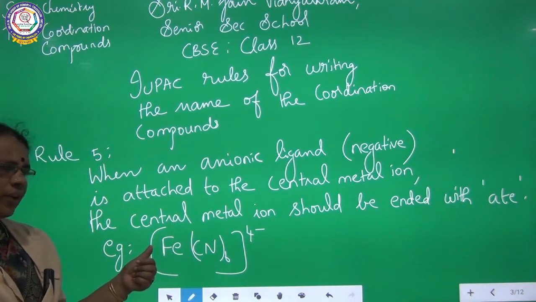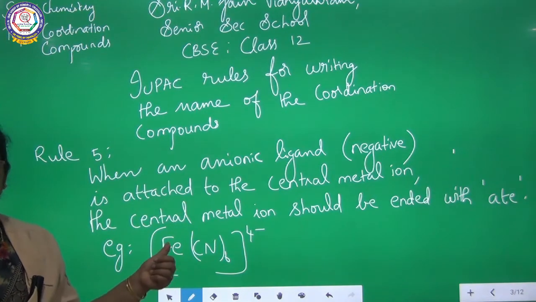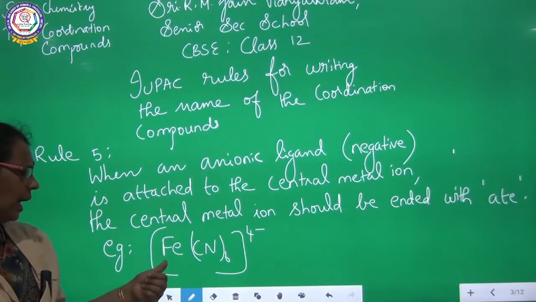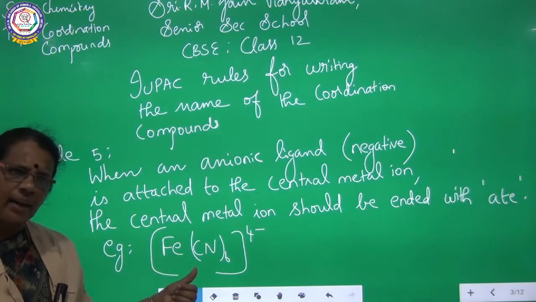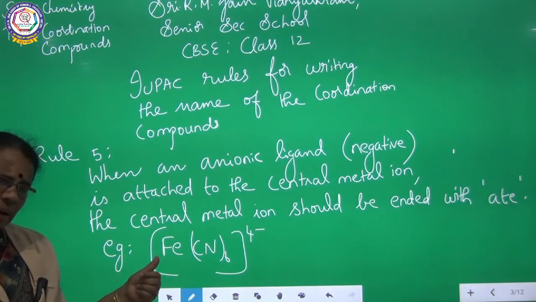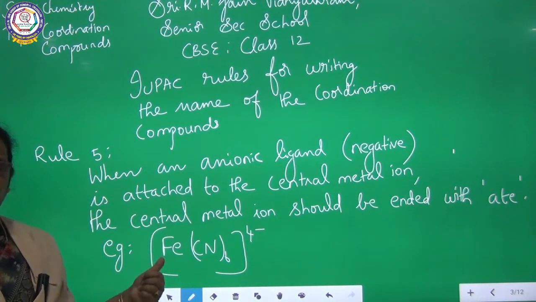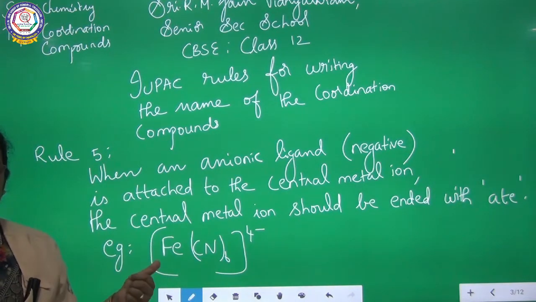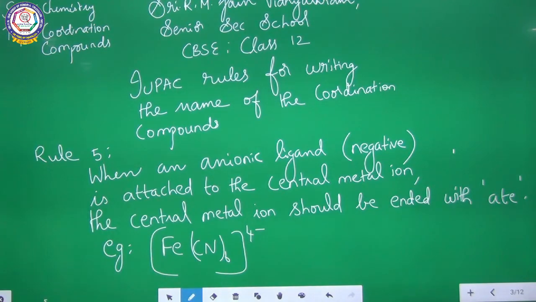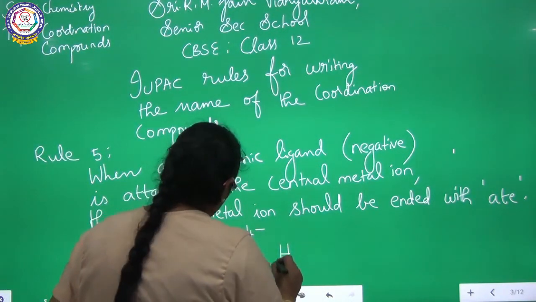So here for iron the symbol is Fe, ferrum. So what is the name? It has the name ferrum. As the rule is very clear, as cyanogen is a negative ligand attached to the central metal ion, the central metal ion should be ended with ATE. So Fe, ferrum, should be named as ferrate. So when you write the name of the complex, it will be hexacyano. There are 6 cyanogen.